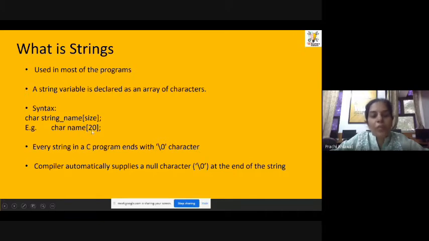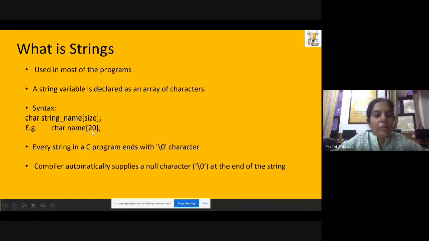So 20 means what? Can we store 20 characters in this? No. We can't store 20 characters in this. We can store only 19 characters. But the size is 20, then why only 19 characters? The reason being that the last character is used to store the null character. In C, it is required to terminate a string, or to declare the end of a string, with the help of a null character.